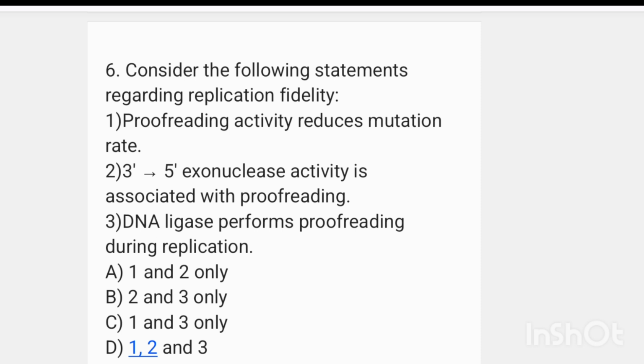Proofreading activity reduces mutation rate. That is correct. 3' to 5' exonuclease activity is associated with proofreading. That's also correct. And the third statement is incorrect. DNA ligase performs proofreading during replication is an incorrect statement. So here the answer is option A, 1 and 2 only.